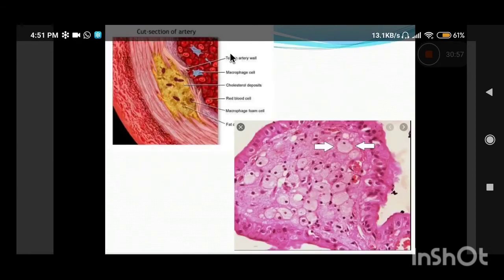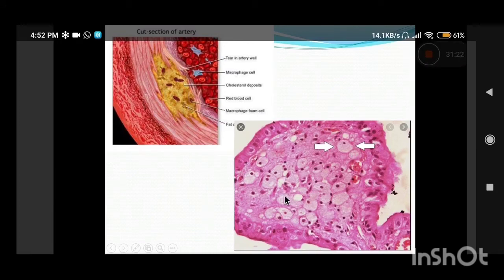to these plaques. So you can make out, this is the vessel lumen, this is the intima, this is the media, and this is adventitia. So there is accumulation of these macrophages and the smooth muscle cells which have intracytoplasmic cholesterol, and also a lot of extracellular deposition of cholesterol, and this whole thing, the yellowish appearance, is known as atheroma.